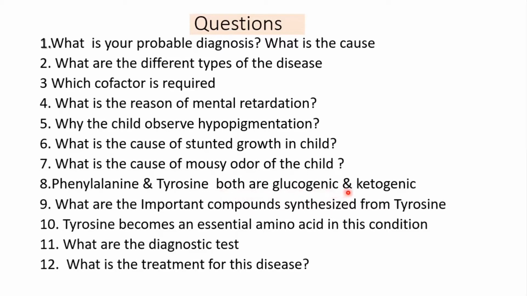Phenylalanine and tyrosine both are glucogenic and ketogenic. What are the important compounds synthesized from tyrosine? Tyrosine is an essential amino acid in this condition, or tyrosine has to be given as a supplement. What are the diagnostic tests? Sometimes in the case we have shown the diagnostic test. If the tests are not shown, they can ask what are the diagnostic tests you can do in this case. What is the treatment for this disease? So let's now see how the questions can be answered.